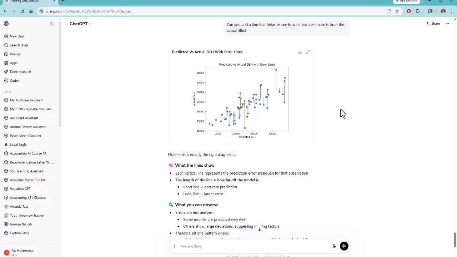Okay, so we see that ChatGPT and other GenAI programs are pretty good at this basic type of analysis, although we do have to be careful when we are using lags or moving things around, to make sure that we understand what's going on in the black box that is this GenAI program, to make sure that the output is correct.